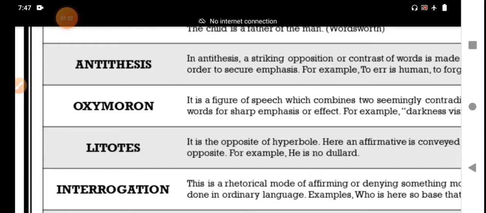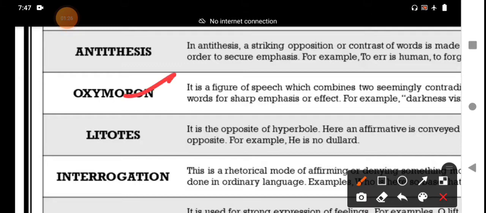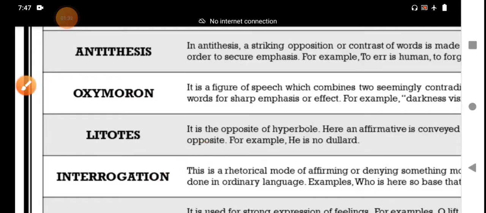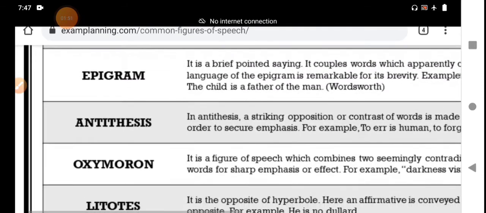Those are oxymoron, litotes, and interrogation. Please listen carefully. This is the 6th part, the 6th class related to our figures of speech, a major topic in English literature.